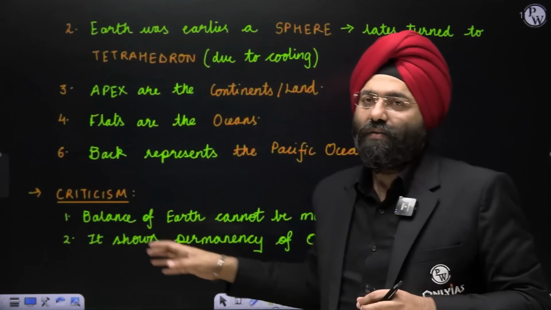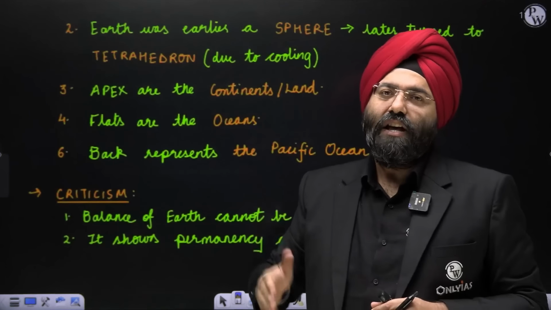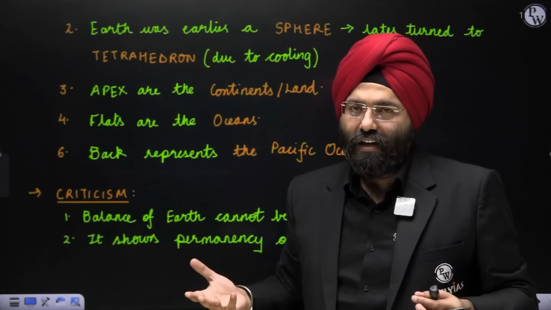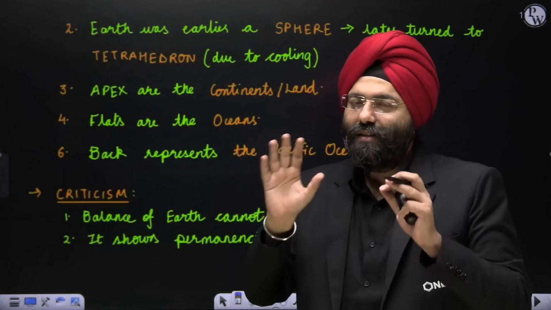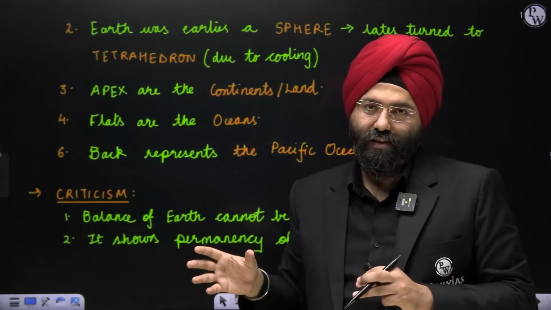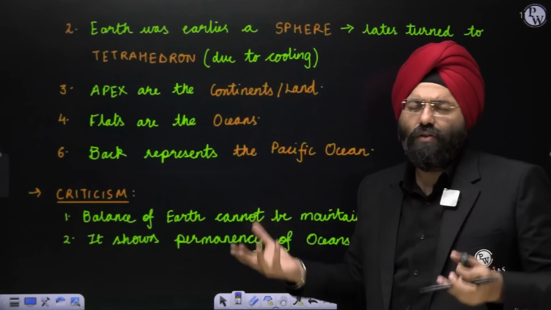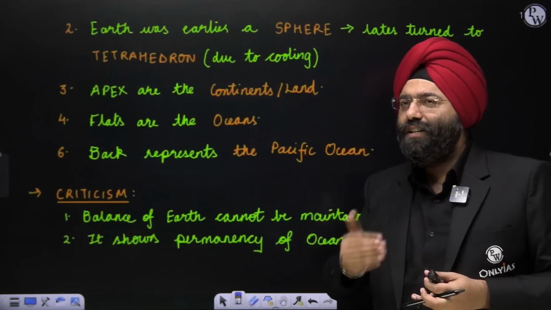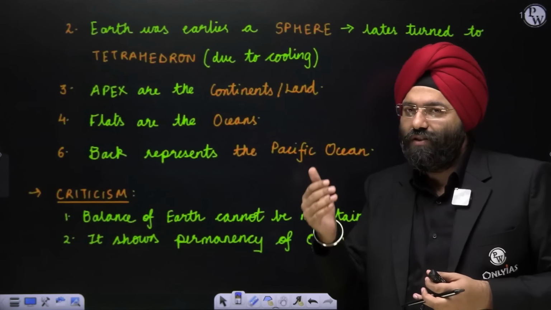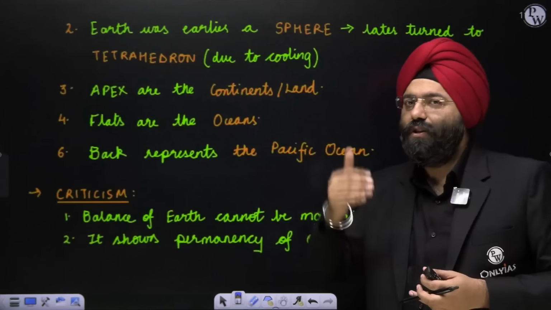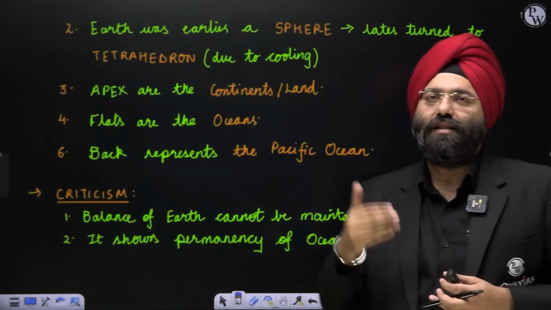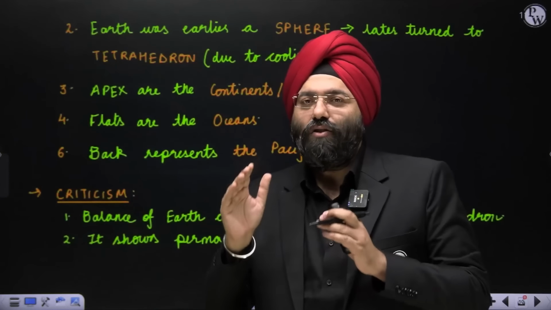And the third, which I have not even written, is basically when you go to space and you have photographs of Earth, from nowhere is it similar to the shape of a tetrahedron. It is a geoid shape, right? So we all know. So you can write even the third criticism, that it is not a tetrahedral shape because it is being observed through the various satellites, through various imageries, that this is not the correct shape.